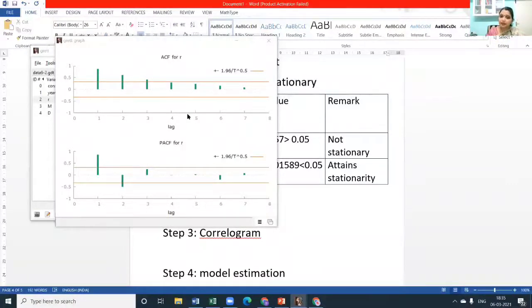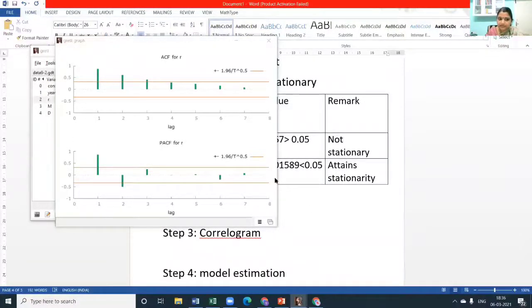By the Box-Jenkins rule, what we should take is only AR2. We don't even have to take the MA component because it is an exponential decay of the values. You can see it is not zigzag. It is not all of a sudden.